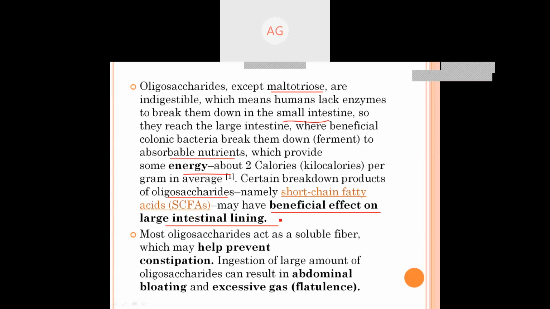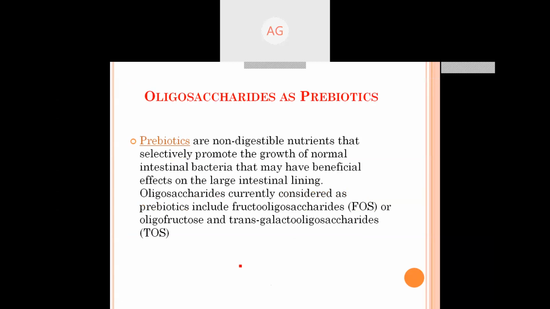That means what do we understand? That oligosaccharide is indigestible. It is digested in the large intestine with the help of some bacteria. Most oligosaccharides act as a soluble fiber, which helps to prevent constipation and abdominal bloating. Ingestion of a large amount of oligosaccharides can result in abdominal bloating and excessive flatulence.